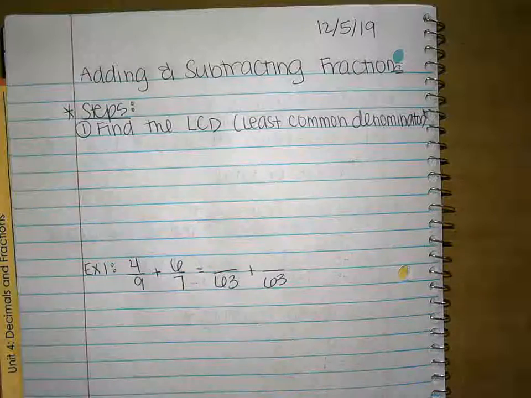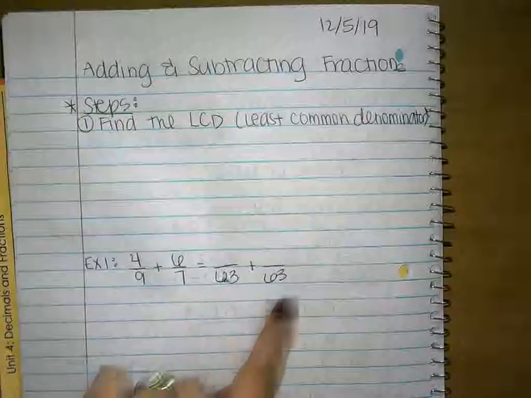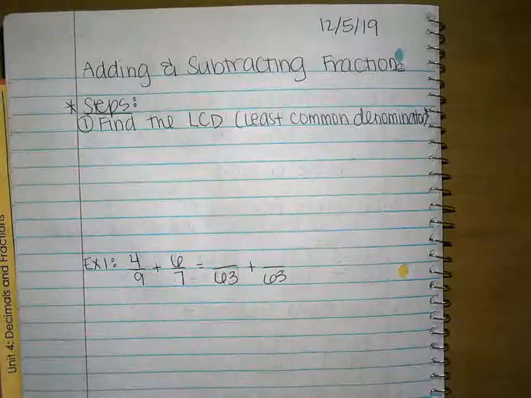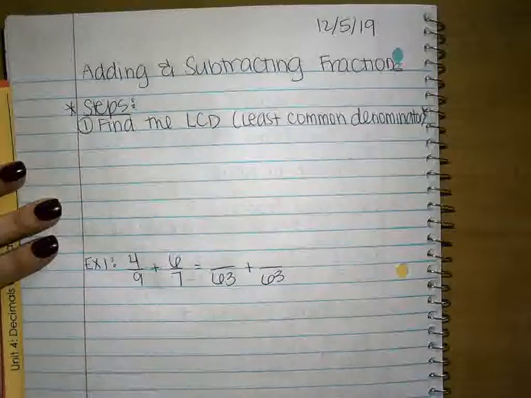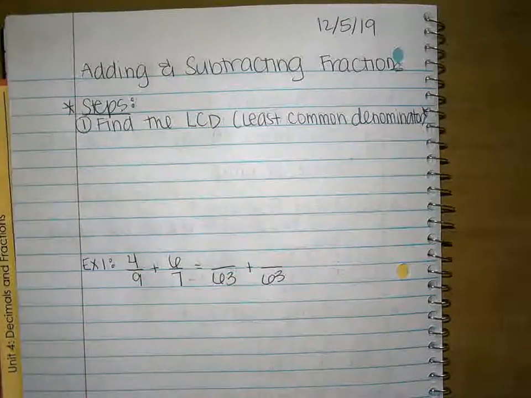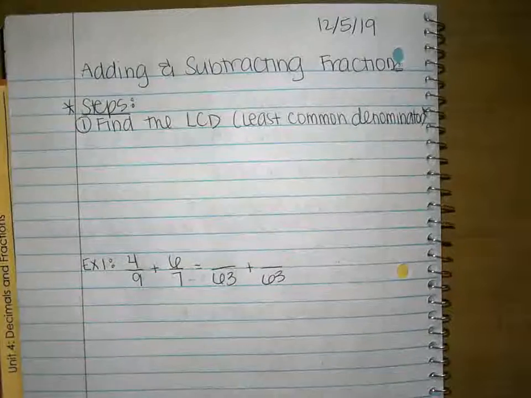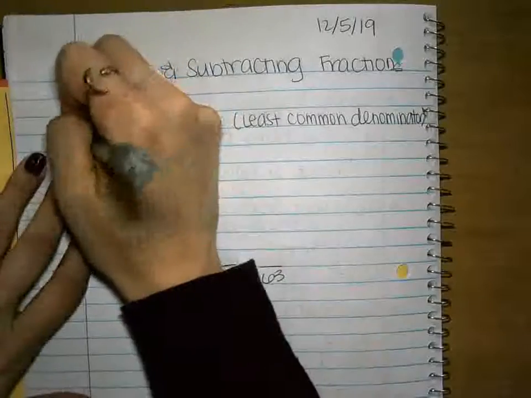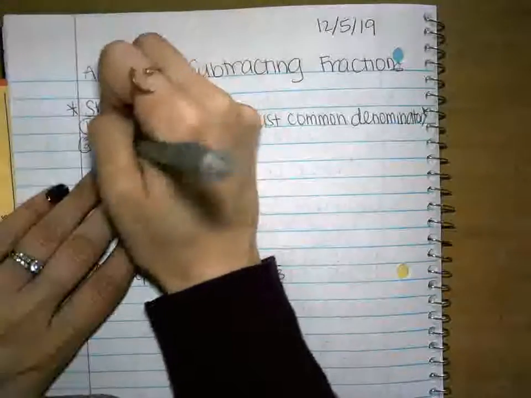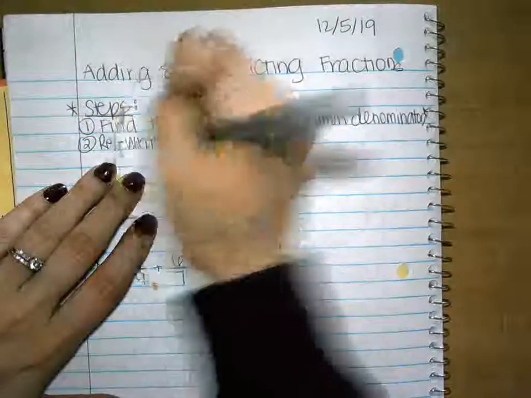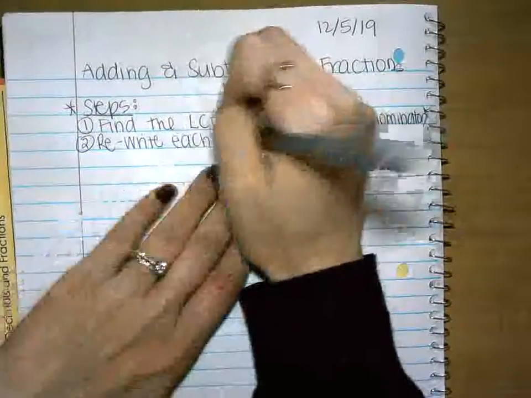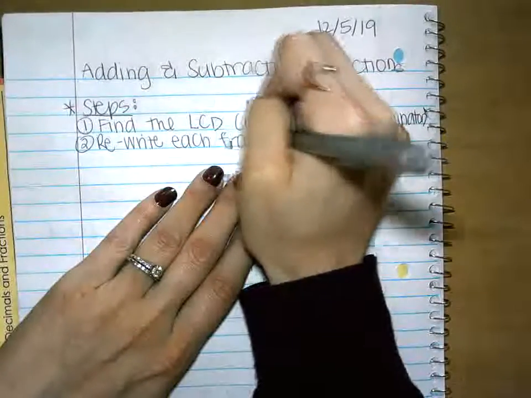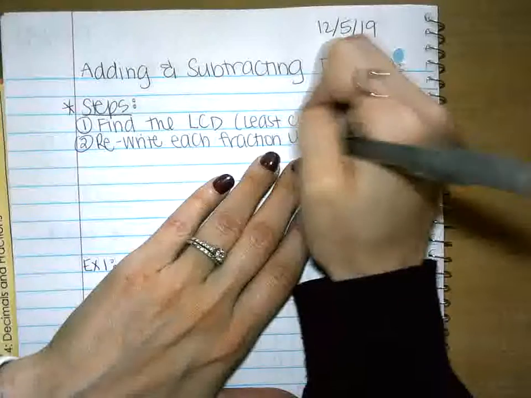So what's step 2 then? If the first step is find the LCD, step 2 is what, Kansas? Find what the top numbers are, basically? Good, I need to get those top numbers. We're going to write this with a little bit of detail. So step 2, rewrite each fraction using the common denominator.